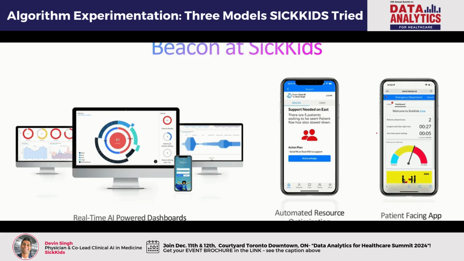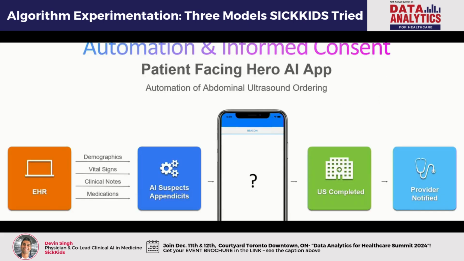The point of telling you this is that it now brings up this really cool opportunity. With patients now coming into our emergency department and using the Hero AI app, they now have an interface in which we can facilitate automated communications. Right now, the nugget is, we convince them to download it because they see their wait times, their time in the queue, we deliver a little safety messaging for them, just keep them up to date on what's happening. But the real evil genius plan here is we've created an interface that's now in the patient's hand that would allow a machine learning algorithm to talk to them, right?